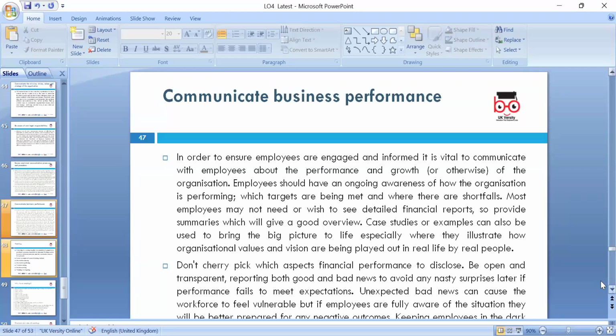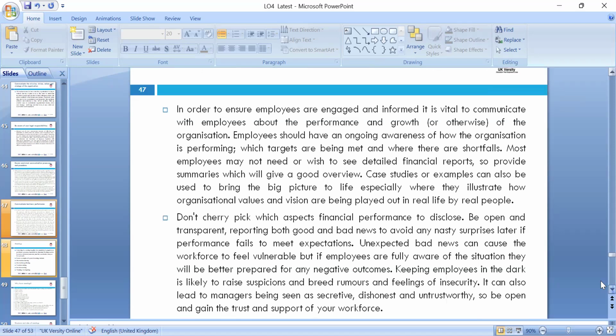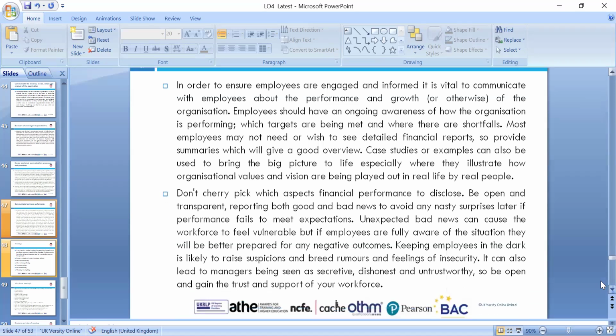So in real life, we can look around; the big picture is quite crucial as an organization. Pick the aspect of the financial performance and disclose it openly and transparently. That's quite crucial. Trust in the corporate world, like the construction company with a 75 million shortfall in the